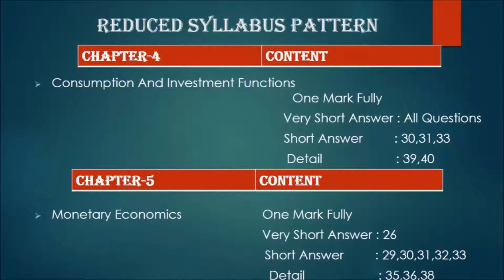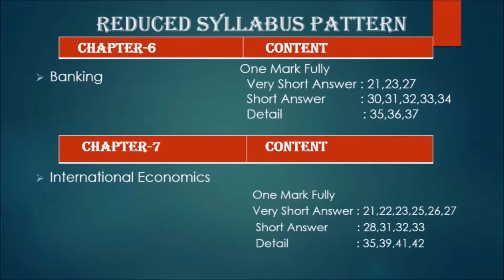Chapter 5, Monetary Economics. Very short answer: 26 only. Only one question you have to study. Short answer: 29, 30, 31, 32, 33. Detail: 35, 36, 38.